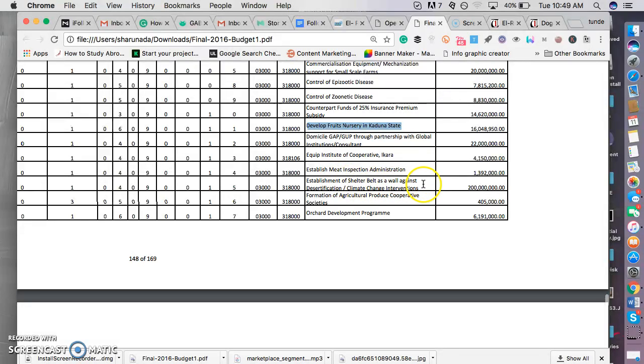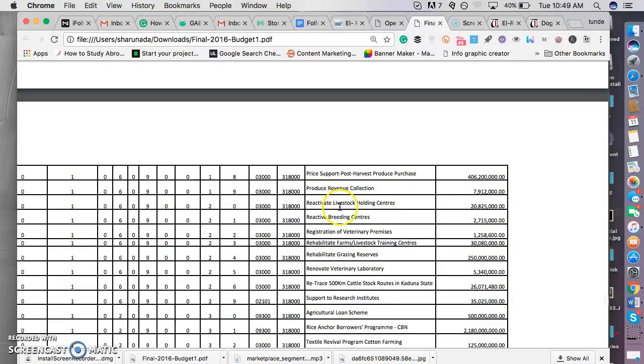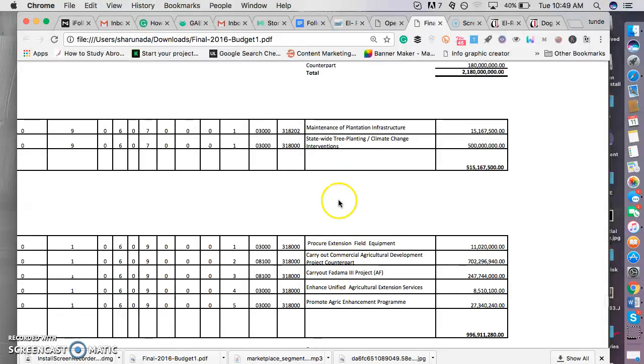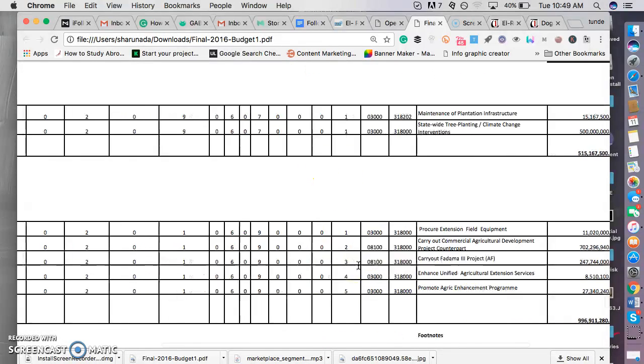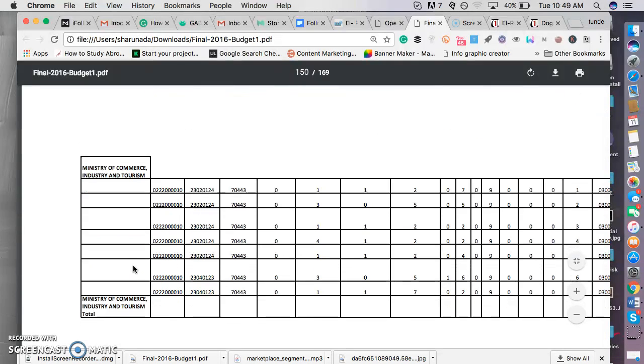Shelter bed. I think this is something about Great Green Wall. You may want to read up on something about this online, and you can see it is 200 million naira. So it is a whole lot of chunk of money. You may want to check that too. You can see it, veterinary. I don't think we want to go into something like this. Let me check. Kaduna State Agricultural Development Project. Well, we are not into that anyway.